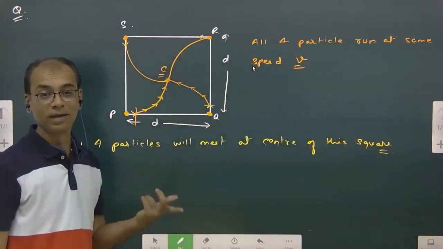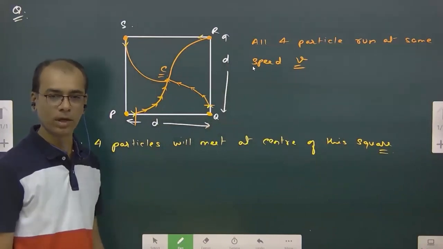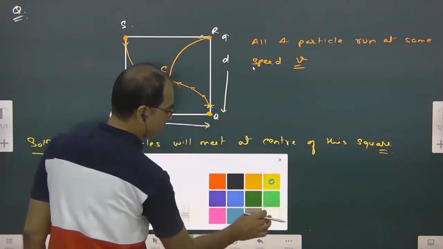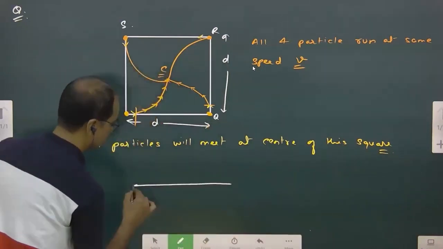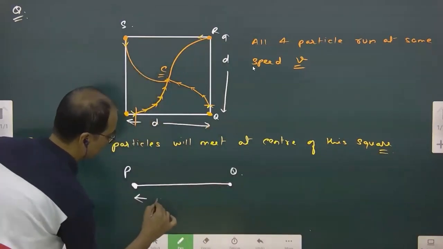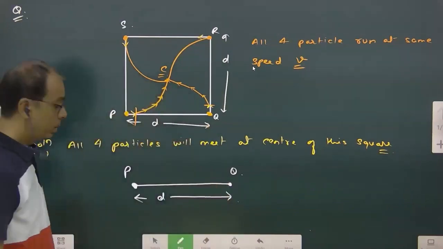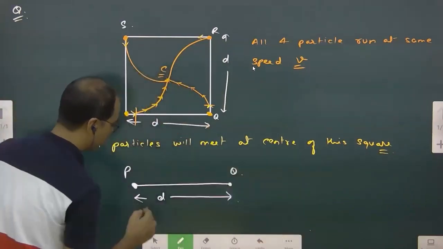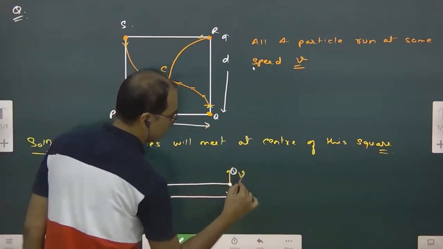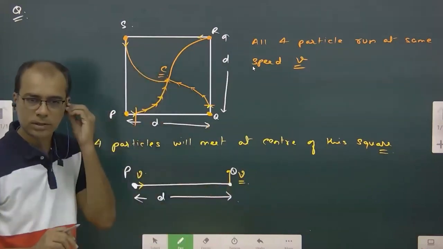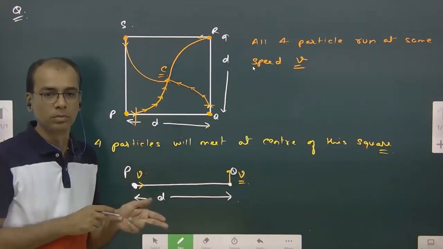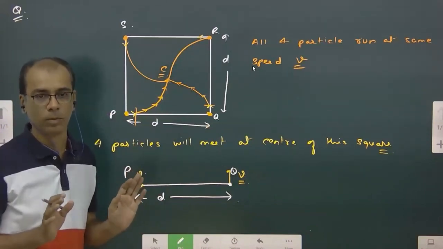But the question is asking when, at what time, and how to find that. So for that, what do I require? I require only P and Q. I don't require anything else. So P and Q, let's see. This P, yes Q, distance D. Then I know that P starts in this direction with speed V, and Q starts in this direction with speed V. That's enough for us. Since P is going to catch Q, I know I have to use relative motion.